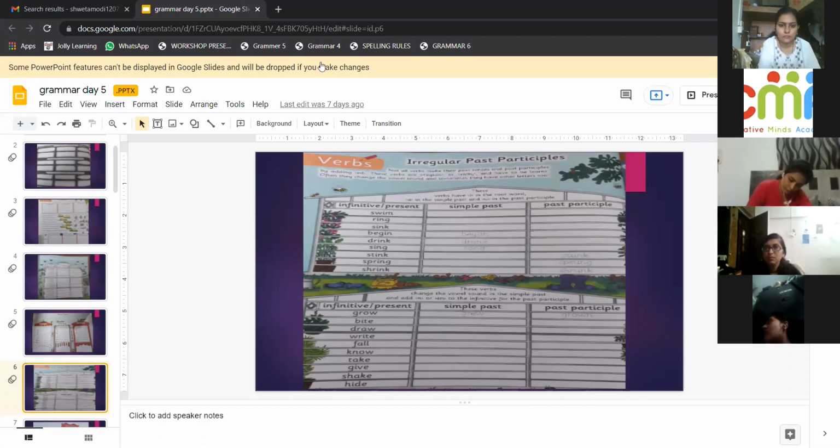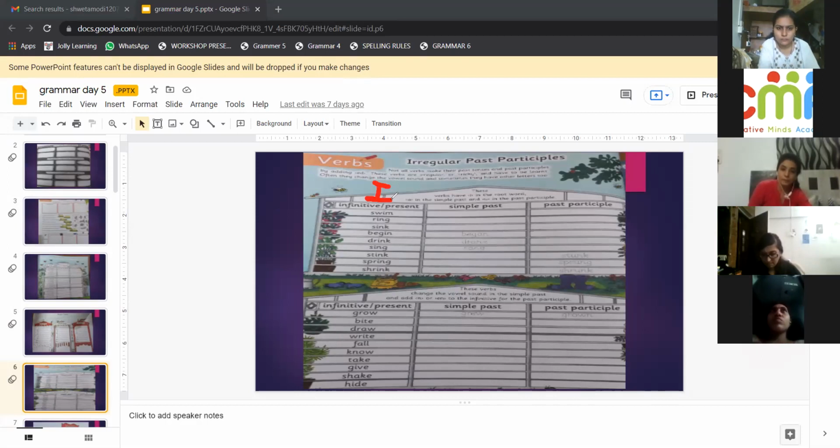Now, excuse me, ma'am. First form of the verb, second form of the verb, and the third form of the verb. Infinitive means first form. Eat, ate, eaten. So, eat is the infinitive. The second form is used for simple past, ate. The third form is used as past participle.